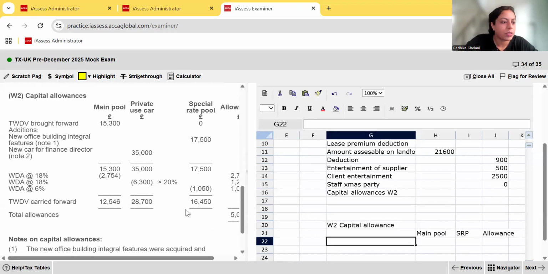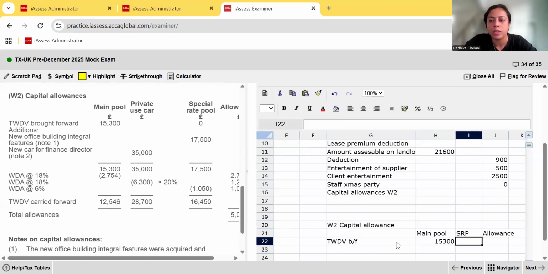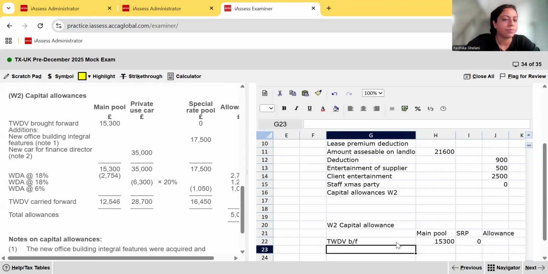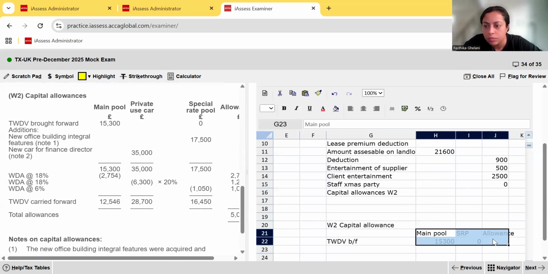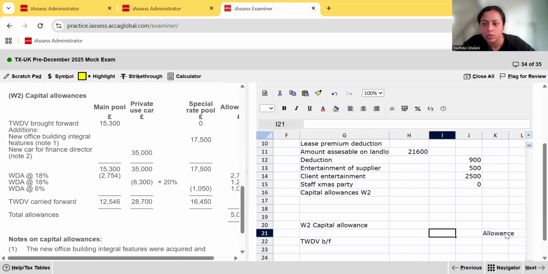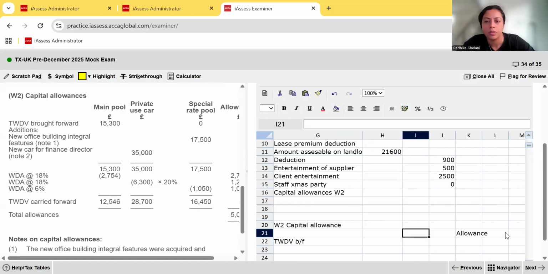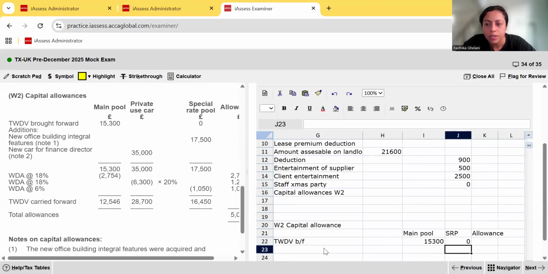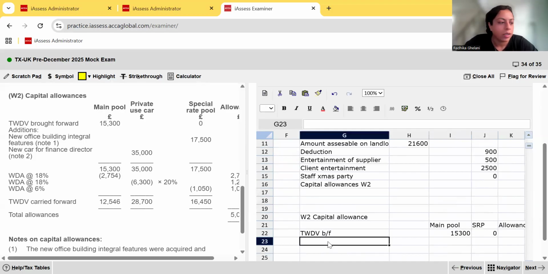If you go to the capital allowance working, tax written down value brought forward, TWDV brought forward. In the main pool, how much was it? 15,300. In the special rate pool, was there a value brought forward? No. Then they've told us, I'm going to have to add a column. Let's push this. Pushed it too much. Okay, yeah, there we go. We have our column, because I need an extra column for the AIA, isn't it?